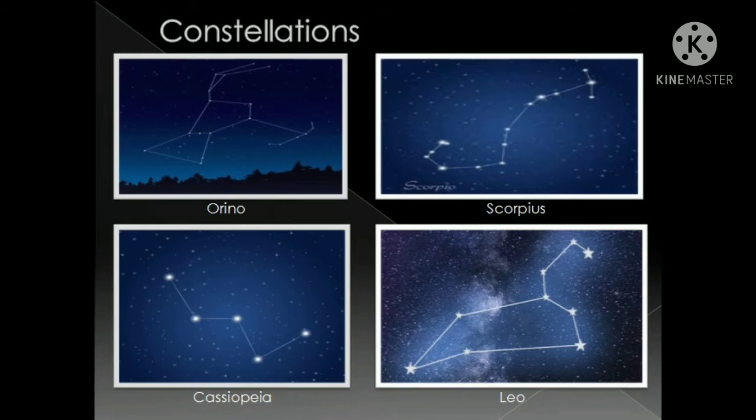Next constellation is Leo Major. It is usually seen in the northern sky. In Latin, Leo means lion. A group of bright stars resembles the structure of a crouching lion. The most striking feature of this constellation is a group of 6 stars that form the shape of a sickle.